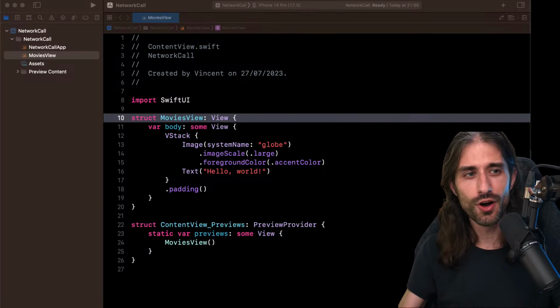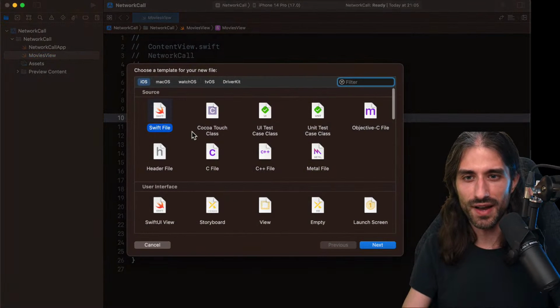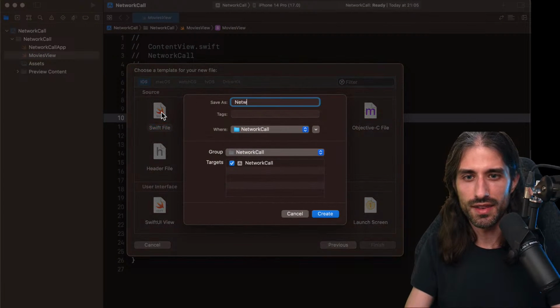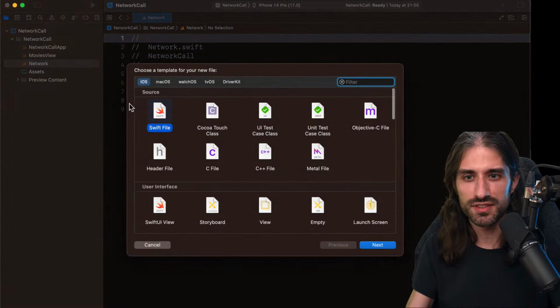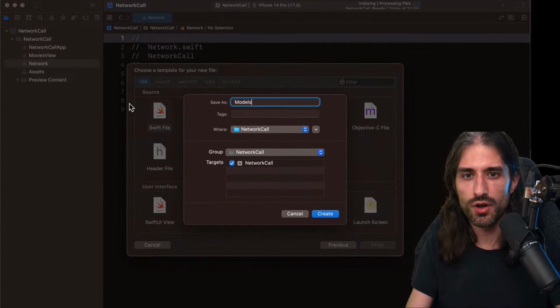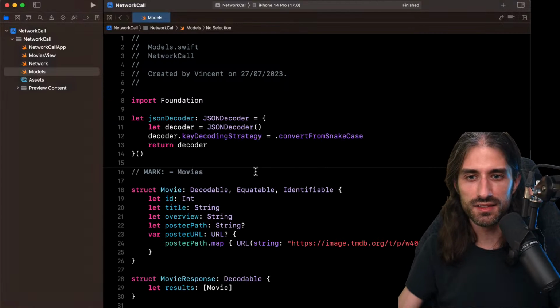I should first show you how to implement the method fetch movies, because this would be a great entry point. So for this, we're going to create a new file. We're going to call it network, like that. And we're going to create a second new file, which we're going to call models. So in models, this is where I'm going to come and copy paste a lot of things.